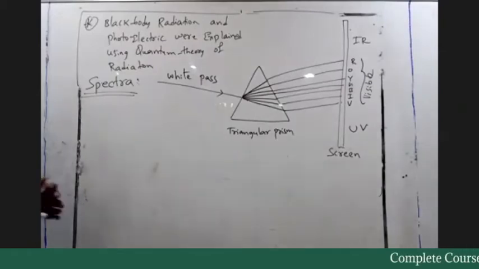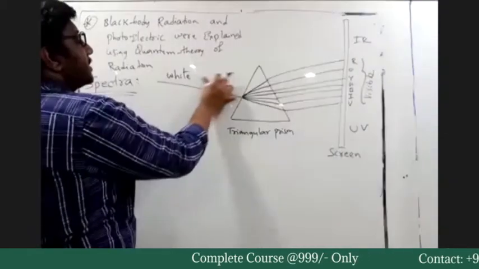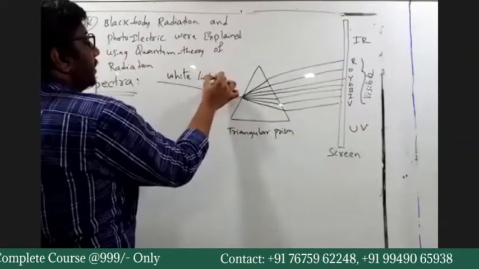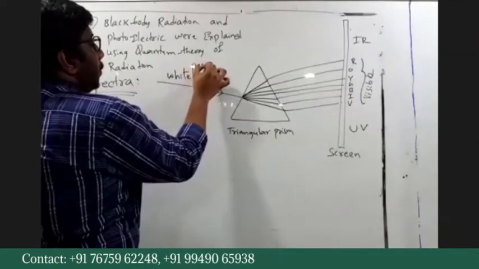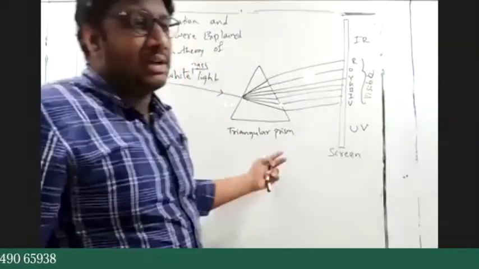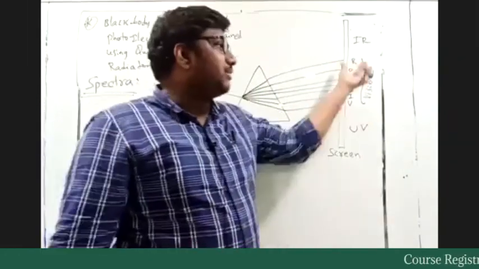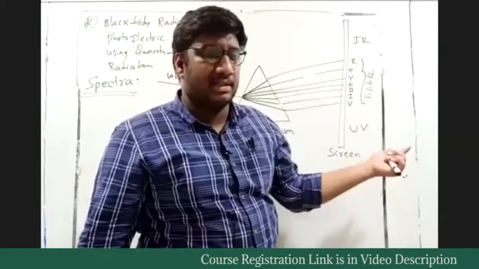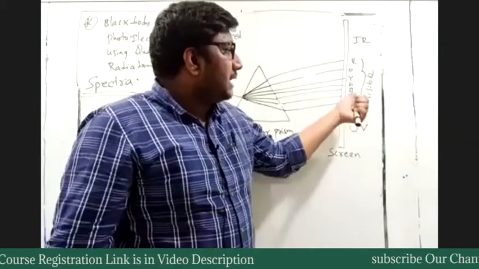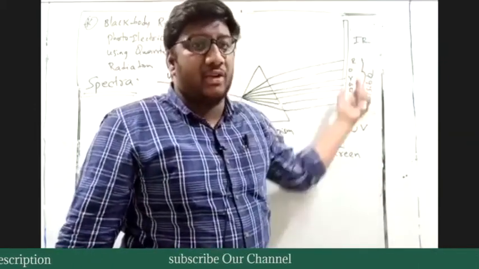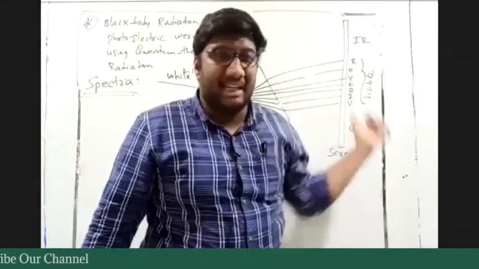So dispersion of light occurs. Pass white light to a triangular prism, then the dispersion of white light occurs, and you can see a rainbow of colors, from violet to red. All those colors will be visible to you on the screen.